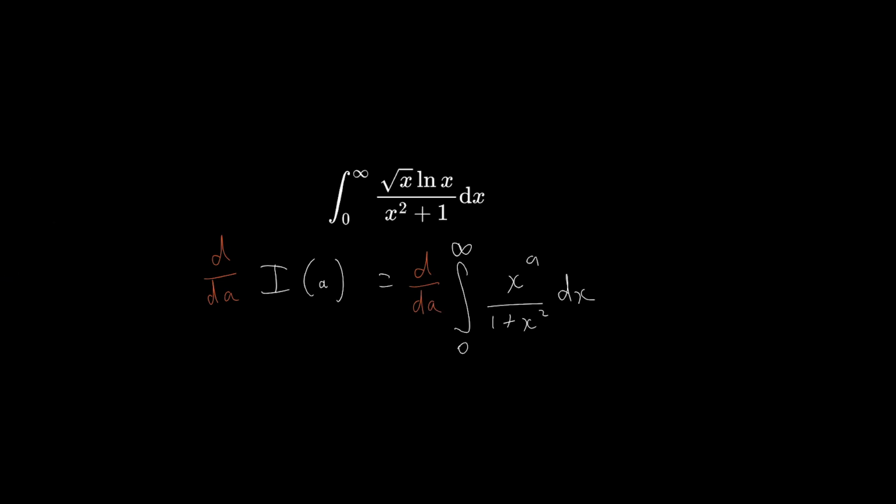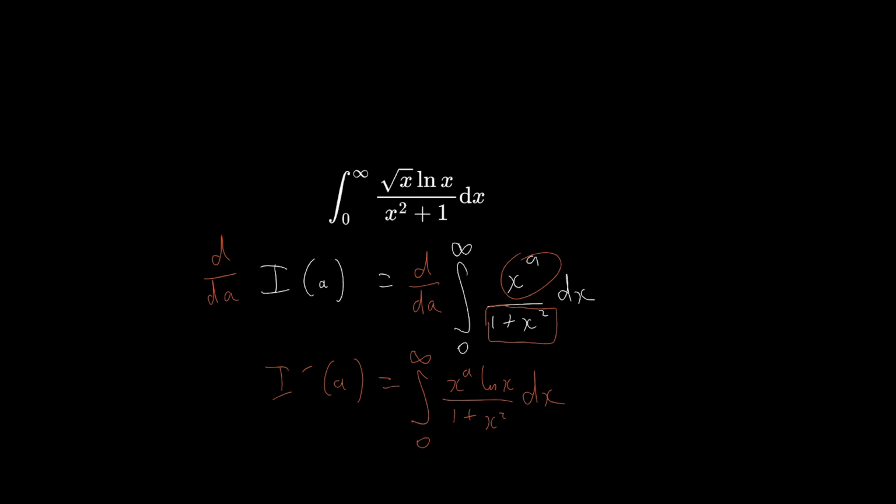So what we end up getting is I prime a is equal to the integral between 0 and infinity. Now differentiating this with respect to a, you see 1 plus x squared is just a constant because we're differentiating with respect to a here, and x to the a differentiates to x to the a times ln of x because x is the base here.